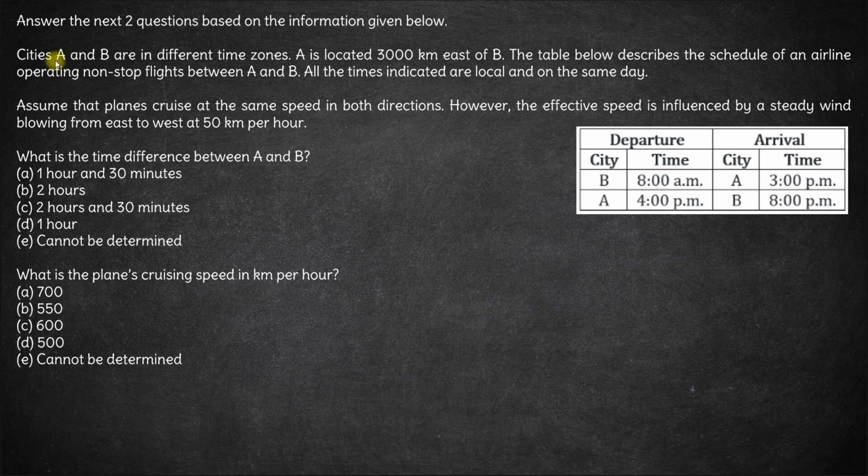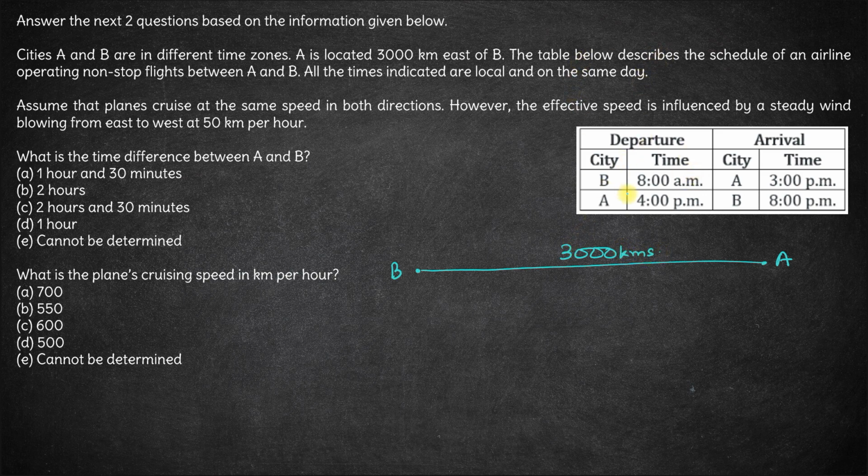Hi, here in this question we have cities A and B in different time zones. A is located 3000 kilometers east of B. So if this is B, east of B will be somewhere here. This will be A and this distance is 3000 kilometers.